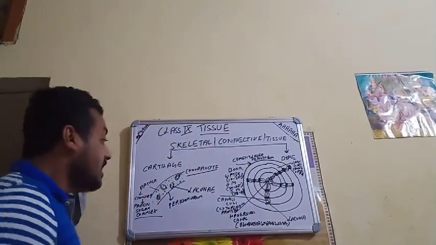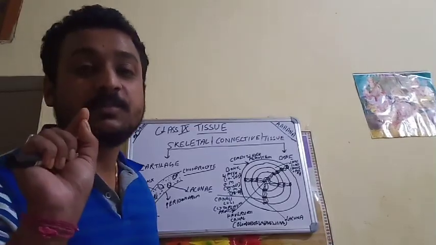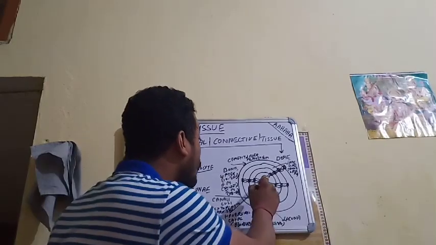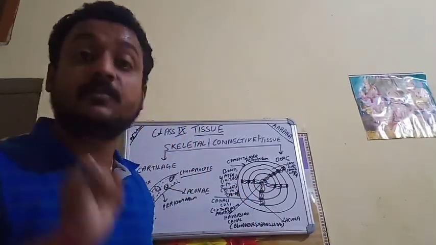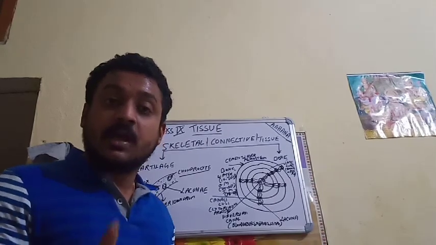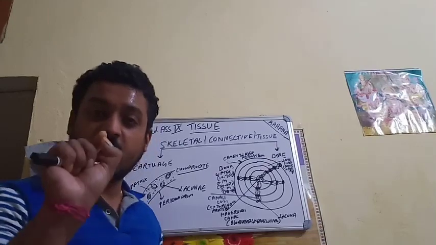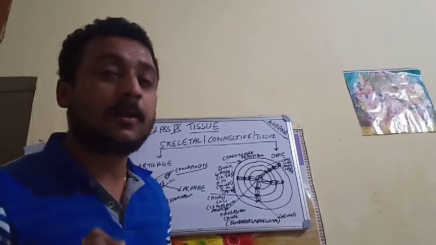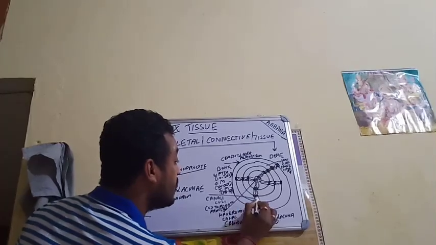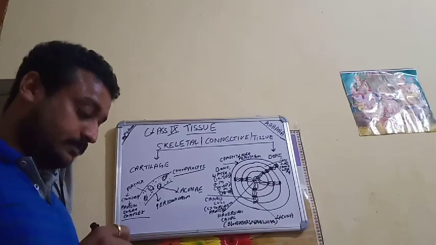Now next is the canaliculi. Canaliculi are small cytoplasmic processes coming out from the osteocytes, from the cells of the bone. Its major function is just connecting one osteocyte to the other osteocyte. Very fine, microscopic branches, thread-like structures. These thread-like structures that I have drawn here, the black ones, these are the canaliculi.